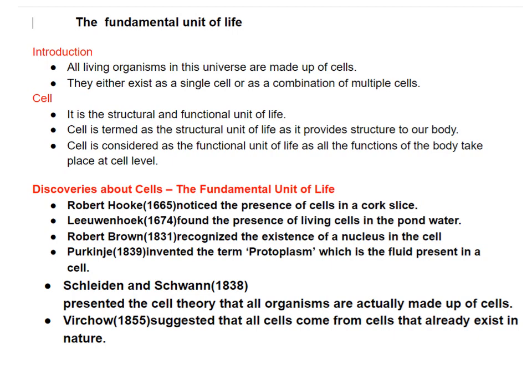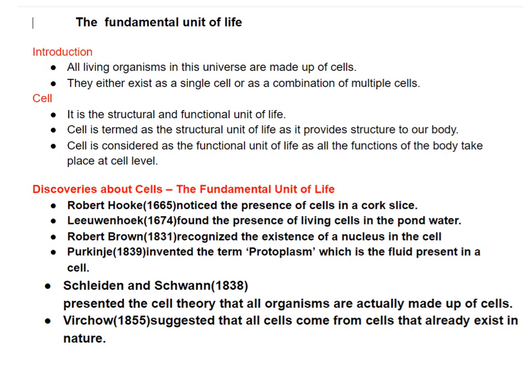What he saw was a honeycomb-like structure, but actually it was dead plant cells. Then Leeuwenhoek for the first time found living cells in pond water, which were actually bacteria. Robert Brown in the year 1831 recognized the existence of the nucleus in the cell. Purkinje invented the term protoplasm, which is the fluid present in the cell.